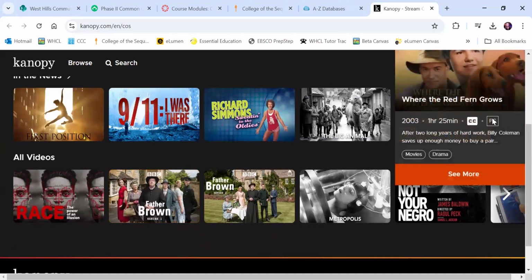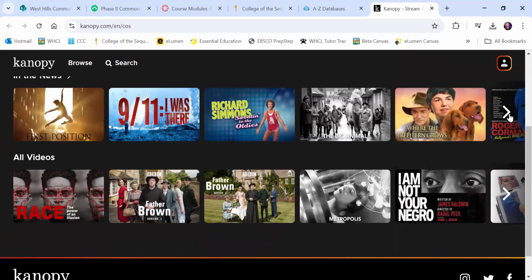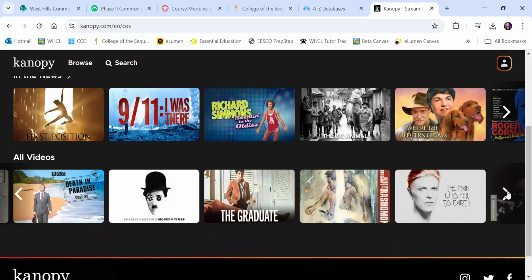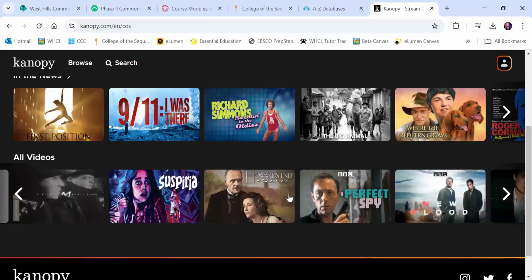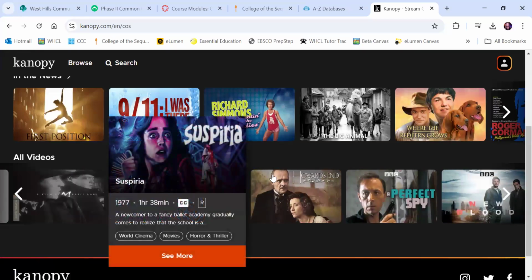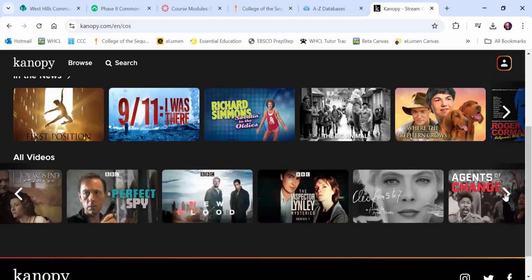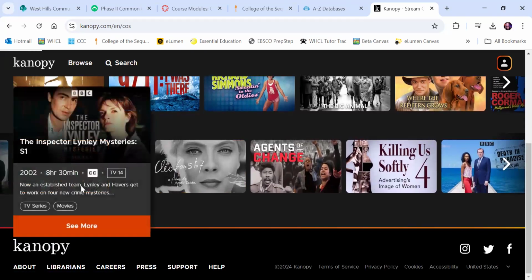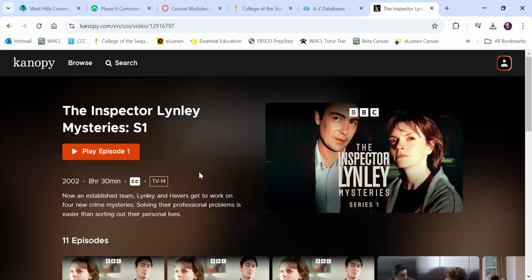It has a lot of different updated movies. Like here's Where the Red Fern Grows. I think I saw Everything Everywhere All at Once. The Graduate, very famous film. Suspiria, the original one of that is pretty scary. So interesting stuff here. I'm going to click on one and see what kind of options we have here.